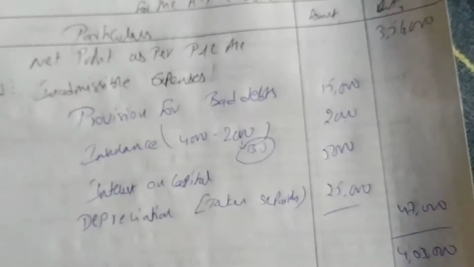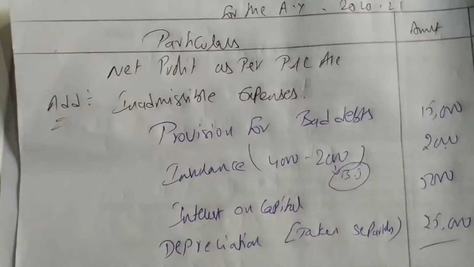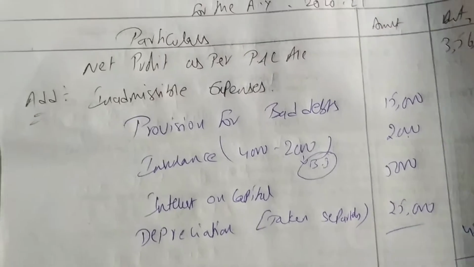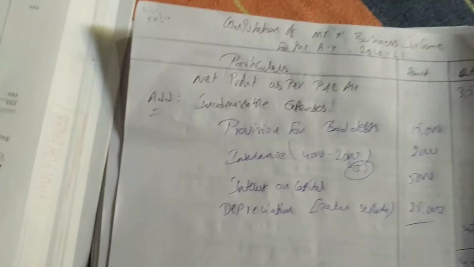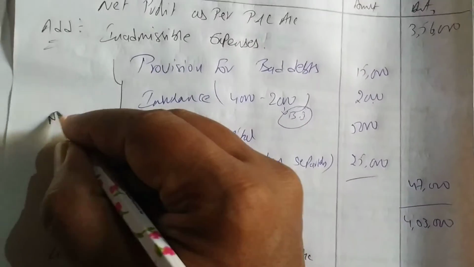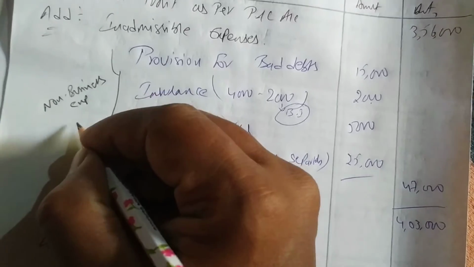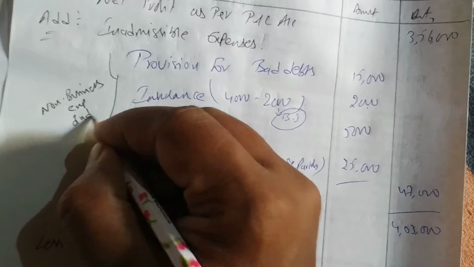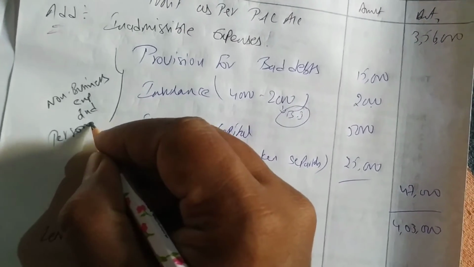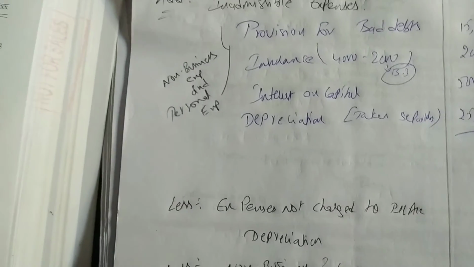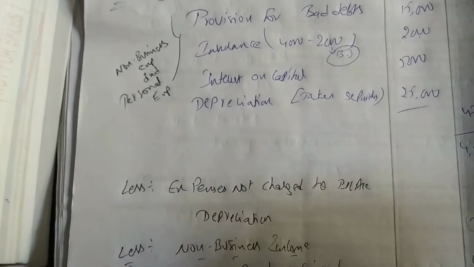It's very simple. What we have to do is just take out the expenses which are not related to business. So inadmissible means what? Non-business expenses or personal expenses. I'm writing here non-business expenses and personal expenses we have to deduct. We want to find the true profit, how much profit he has earned.